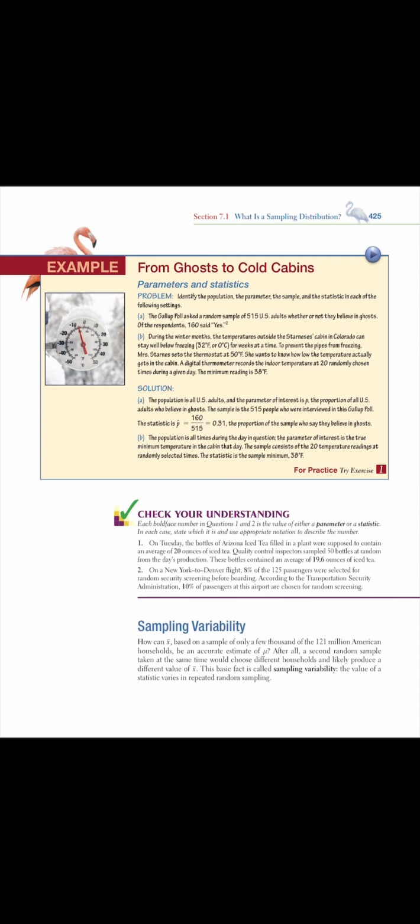B. The population is all times during the day in question, and the parameter of interest is the true minimum temperature in the cabin that day. The sample consists of the 20 temperature readings taken at randomly selected times. The statistic is the sample minimum, 38 degrees Fahrenheit.